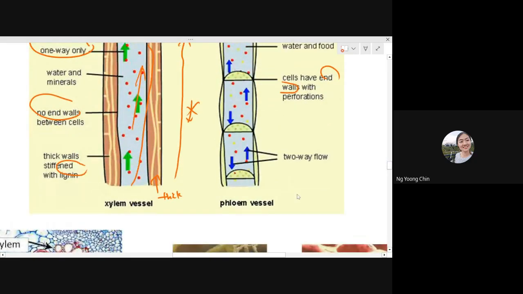So xylem and phloem are found inside the plant. For the xylem, we call the process transpiration.